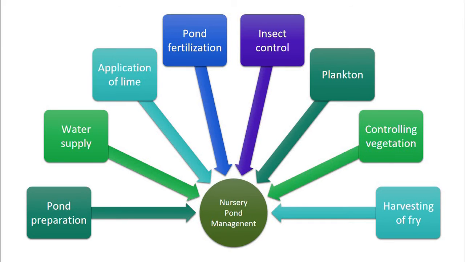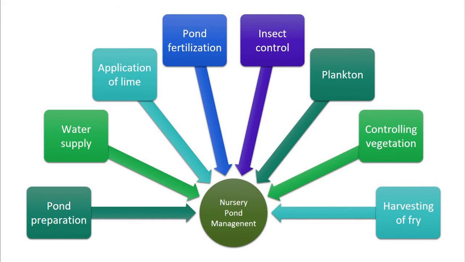Then the next step is application of lime. Here the fertility of pond soil is increased by application of lime. The lime maintains the pH of water, and the particular dose of lime is 100 to 200 kg per hectare, which is quite sufficient. Now the next step is pond fertilization. The purpose of fertilization is to increase the production of an adequate quantity of zooplankton. Various inorganic and organic fertilizers can be used. A dose of 5000 kg of compost per hectare gives a rich growth of plankton.